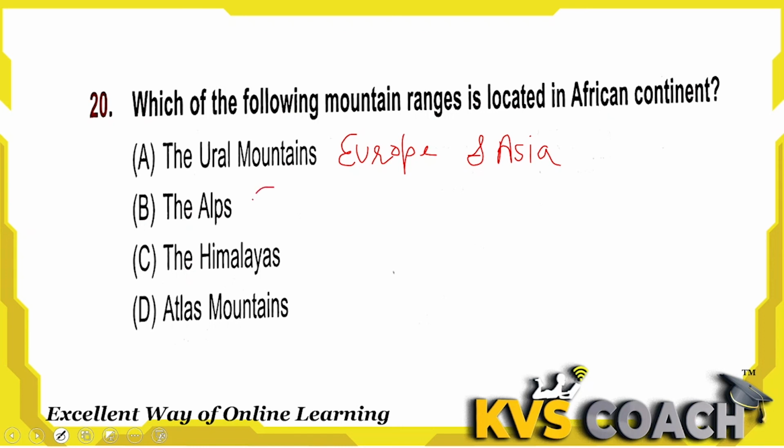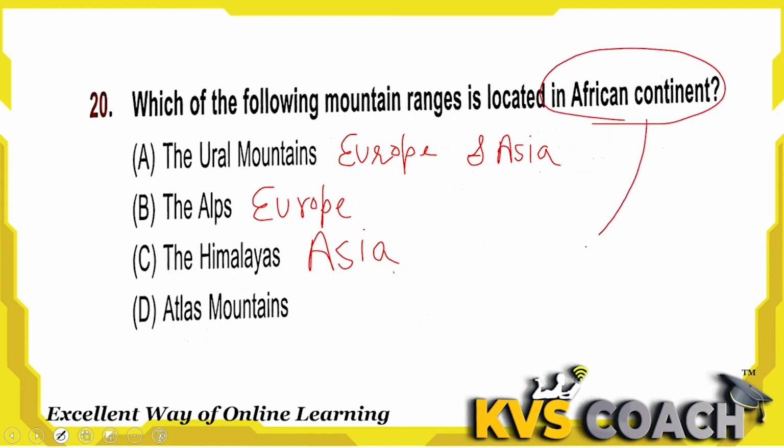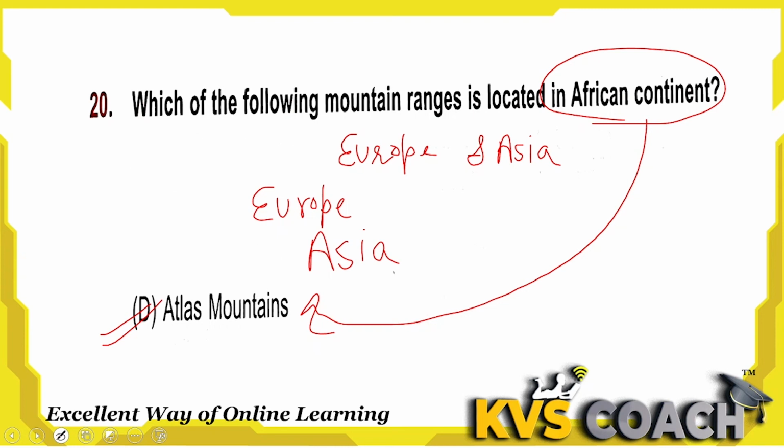The Alps are also in Europe. Third one is the Himalayas. Where are the Himalayas? You all know that it is very common. That is in Asia. And last one is the Atlas Mountains, which are located in the African continent. Option D is the right answer here.